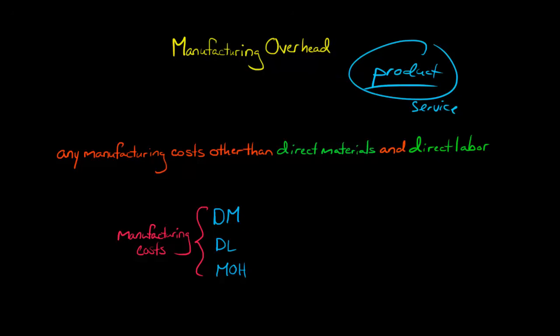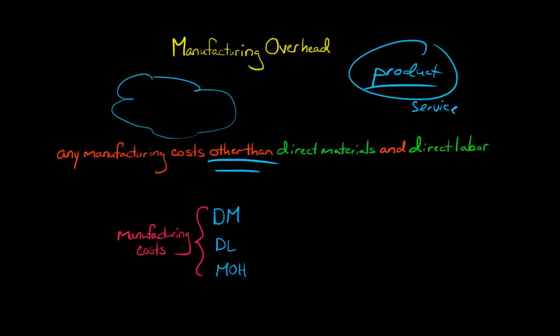So the question is then, what is manufacturing overhead? It's any manufacturing cost whatsoever other than direct materials and direct labor. Okay, so if you remember, direct materials are basically the raw materials that go into physically building the product, and they're directly traceable to the product. And then direct labor is the cost of compensation for the employees who are physically working on the product, and their labor can be traced to the product. So manufacturing overhead is everything else, right? It's just this big blob of costs of all these different things.